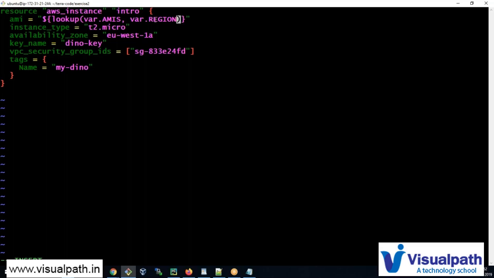That variable is already defined, right? So this is the old syntax. Now the new one is very cool, same as Python. You don't even need to give double quotes. You just say var dot and your variable name, and in square brackets you give the key name, var dot region. Nice, right? So I think here you need to give double quotes.